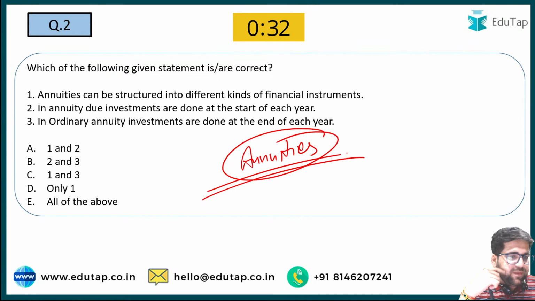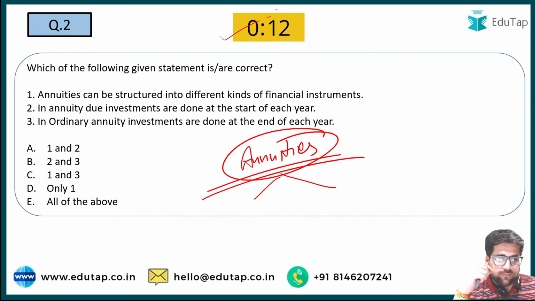So who will be giving me the right answer for question number 2? Who will be giving me the right answer for question number 2? I am waiting for 1 minute. If you are taking more than 1 minute, then it's a cause of worry for all of you. Nindan is saying it's D. Okay, only one is correct. Weber is saying it's D.